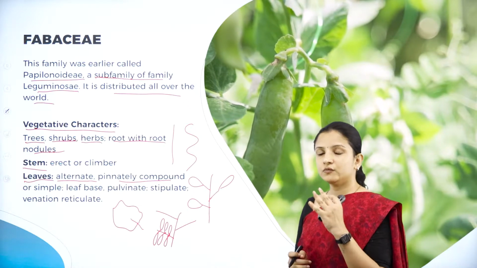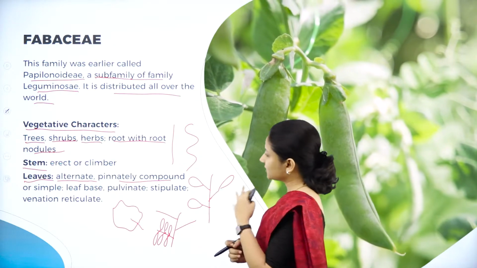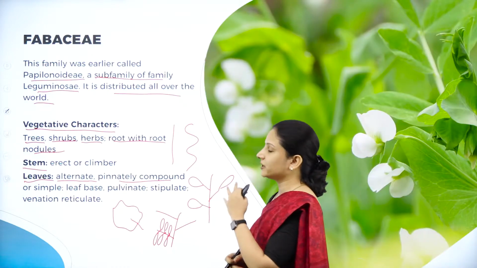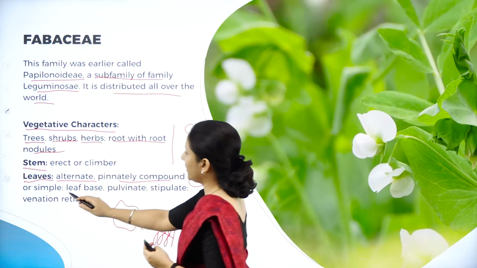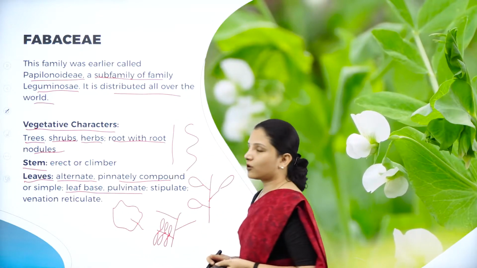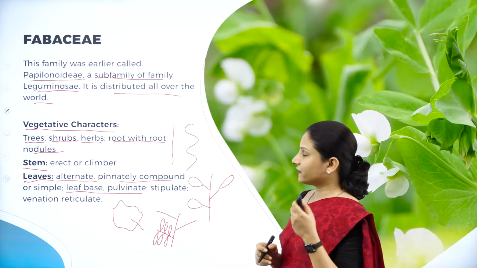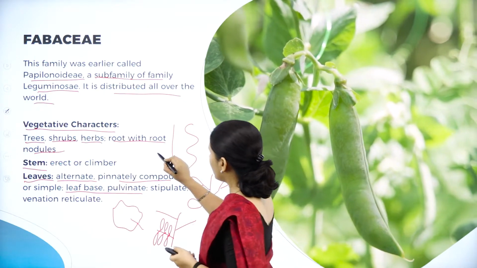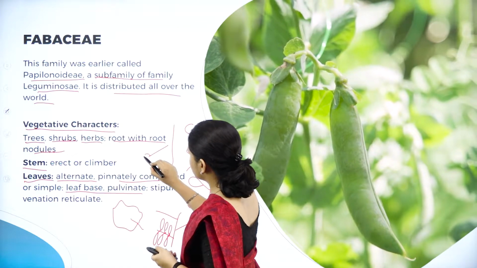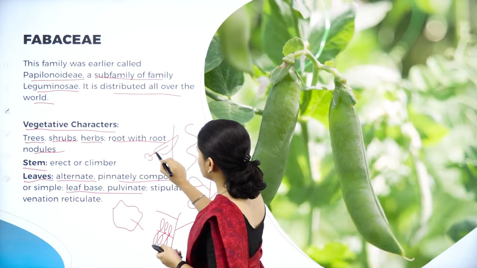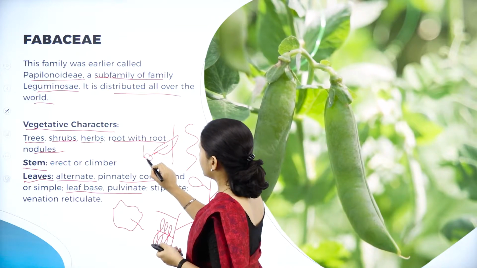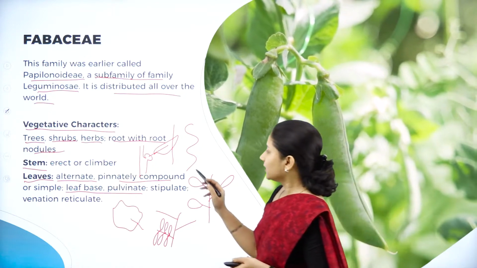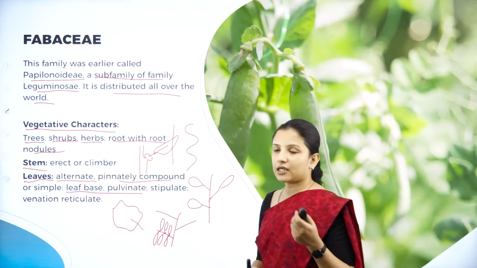But when it comes to whether the leaf is simple or compound, some of the Fabaceae members have pinnately compound leaves and some have simple leaves. And they have a leaf base and which is pulvinate. So what is pulvinate? So usually the Fabaceae members or the plants of the bean family, at the base of the leaf, there is a small swelling like this. So if this is the leaf at the base, so if this is a stem, there is a small swelling, there is a swollen node. So such a condition is called as pulvinate, and they can be stipulate.